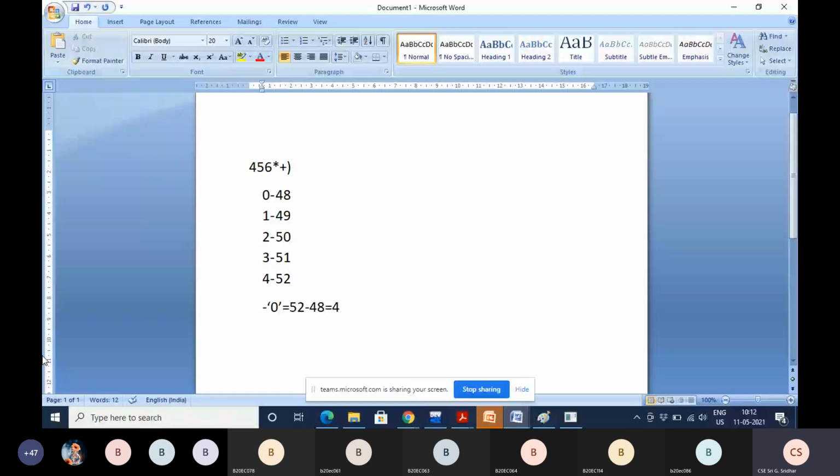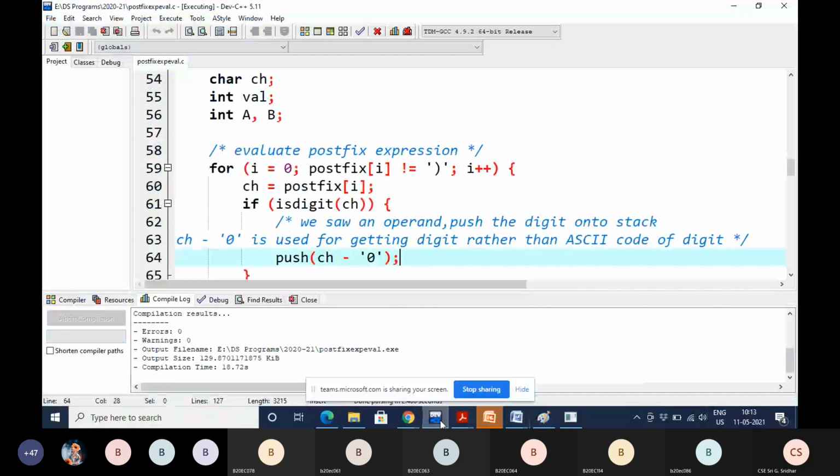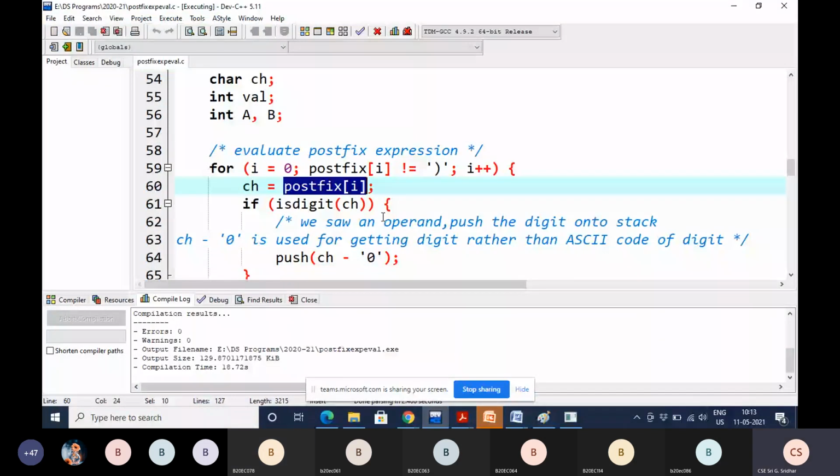Are you directly writing 4 here? What are you doing with 4? You are storing 4 in a character variable. If you had directly used 4, then there is no problem. Okay. So that is the problem, because postfix is a character array, it will consider everything as characters. Is postfix a character array or an integer array?